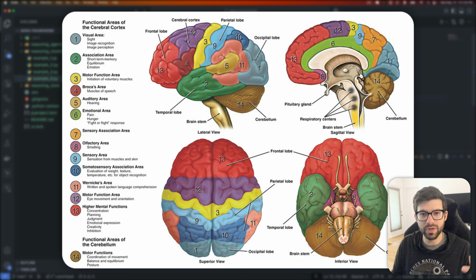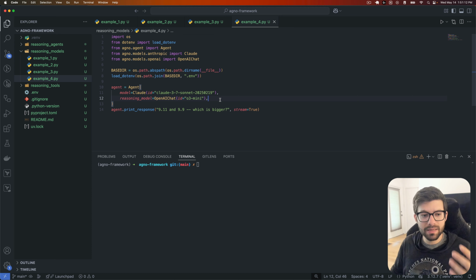But then there's also certain regions of the brain that handle, let's say, reading or emotions or complex tasks or impulse control. And it's similar in the world of LLMs. Each individual LLM is trained for a specific set of tasks or characterization of tasks. Sometimes they might be trained to do a lot of different things, which would be very helpful, but oftentimes they can be trained for specific things.